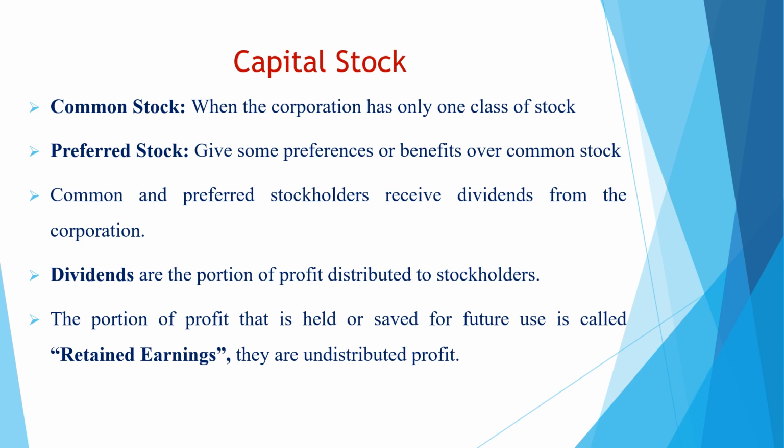The undistributed part of the profit is called retained earnings. Companies or corporations usually retain a part of their profit for future use, maybe for development, for expansions, whatever. So the undistributed part of the profit is called retained earnings.